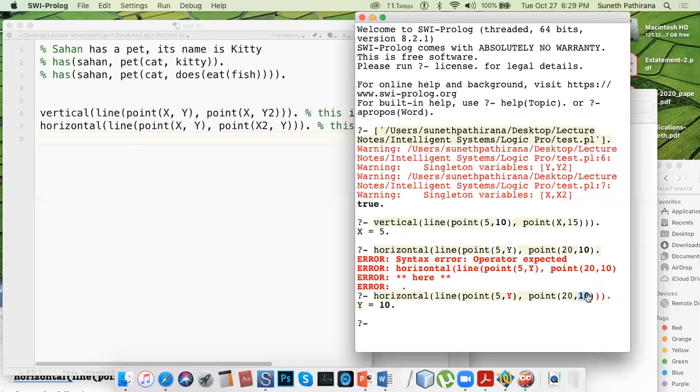Because the fact says, in a horizontal line, once you can see the 2 points lying upon a horizontal line, the y coordinates will not change. Y coordinates will be the same. So the program is capable of finding that point. Okay, so these are some strategies.